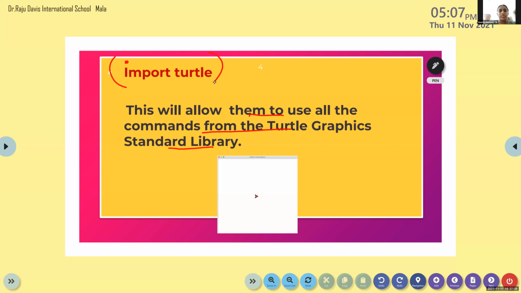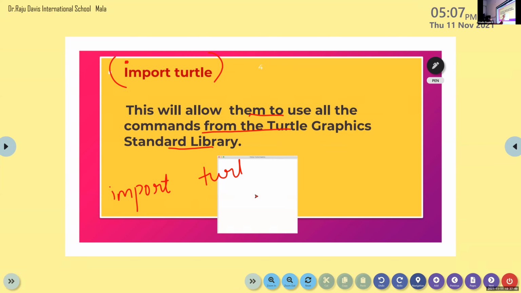To bring something. So here it means that if you want a file from a different program into our program which we are currently working on, we will use this import. So the first thing that we have to write is import turtle. If you want commands from the turtle library, we have to import that. Okay, so this is the first code you just write down. So first code that we have to write in the program is import turtle.